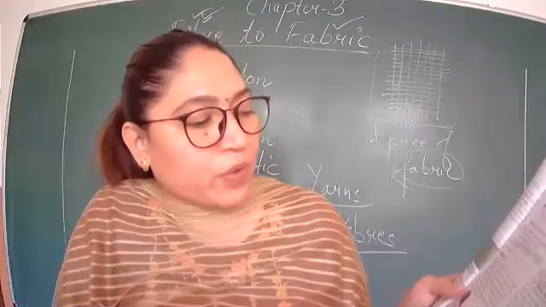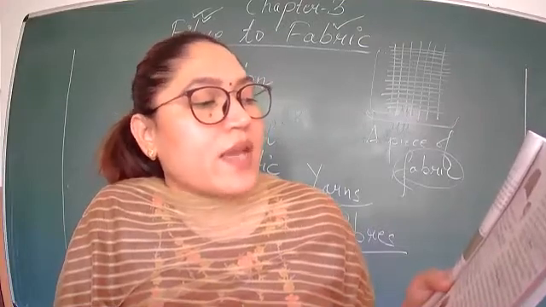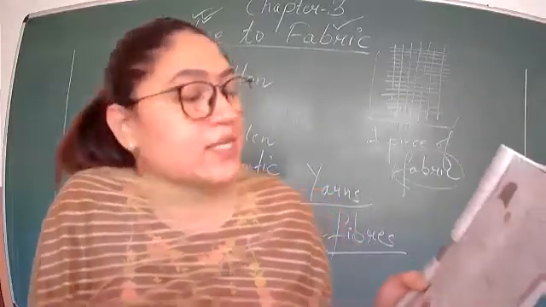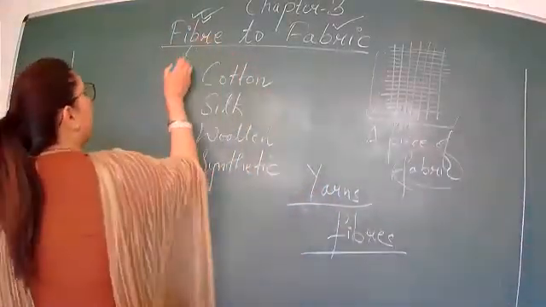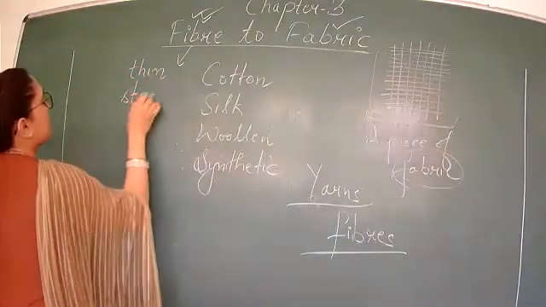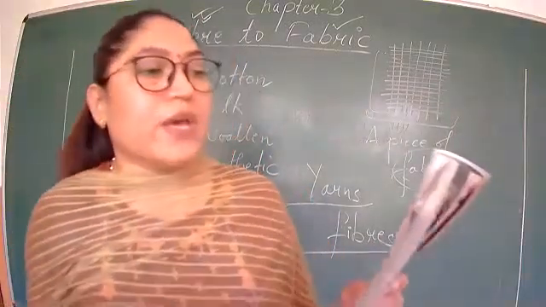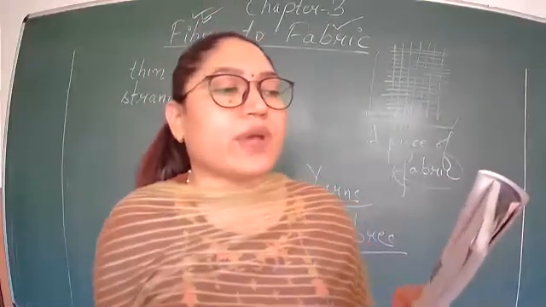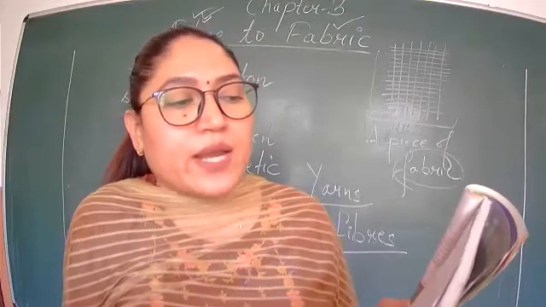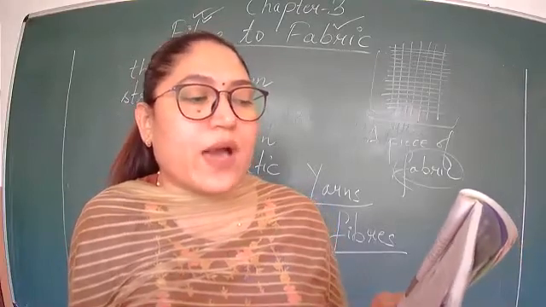So they are given figure 3.4, 3.5. You can see here, do you find that at this end, the yarn splits up into thin strands. We will not call them threads, we will call them strands. So what are fibers? Fibers are thin strands. You might have observed something similar when you try to thread a needle. Many a time the end of the thread is separated into a few thin strands. This makes it difficult to pass the thread through the eye of the needle.